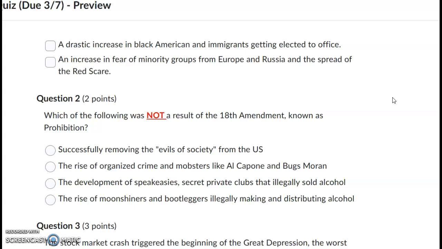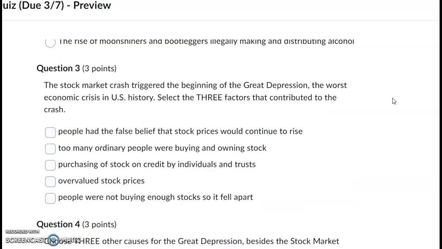Question 2. Which of the following was not a result of the 18th Amendment known as Prohibition? Successfully removing the evils of society from the U.S., the rise of organized crime and mobsters like Al Capone and Bugs Moran, the development of speakeasies, secret private clubs that illegally sold alcohol, or the rise of moonshiners and bootleggers illegally making and distributing alcohol.